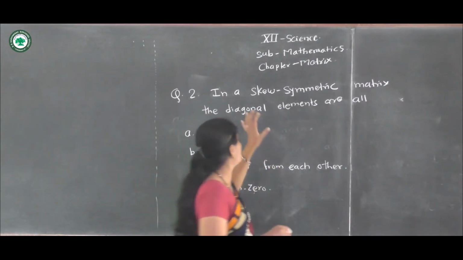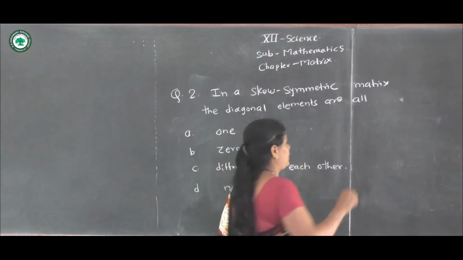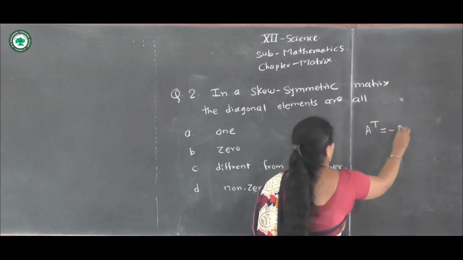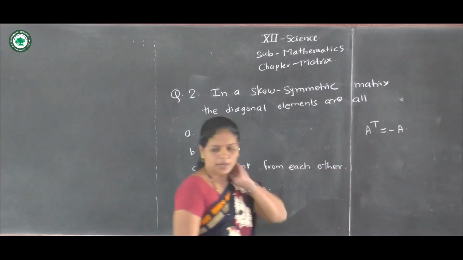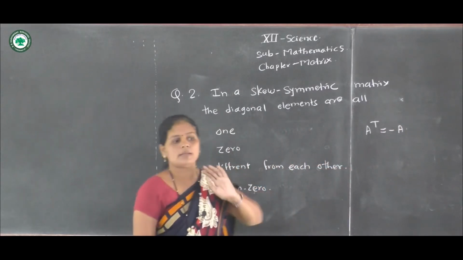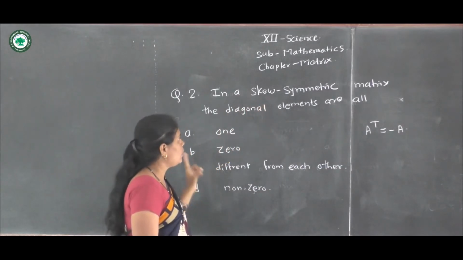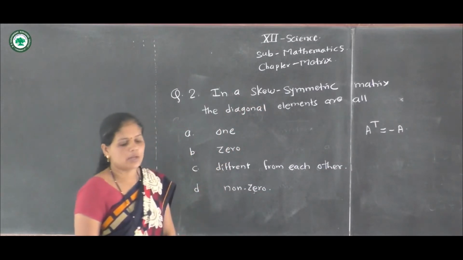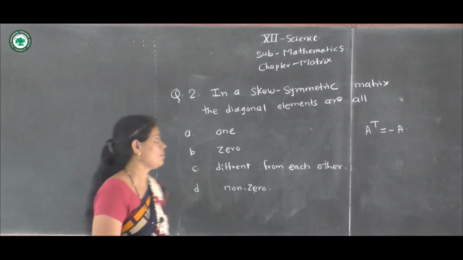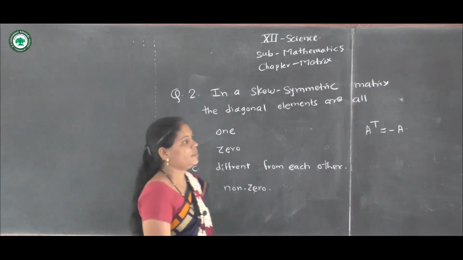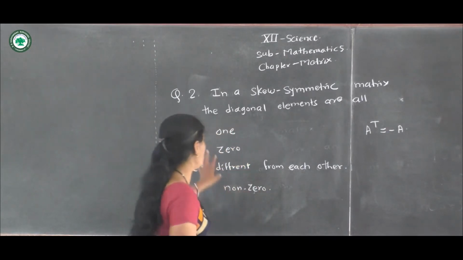We know the definition of a skew symmetric matrix. A transpose is equal to minus A is called a skew symmetric matrix, and diagonal elements in skew symmetric matrices are all 0.